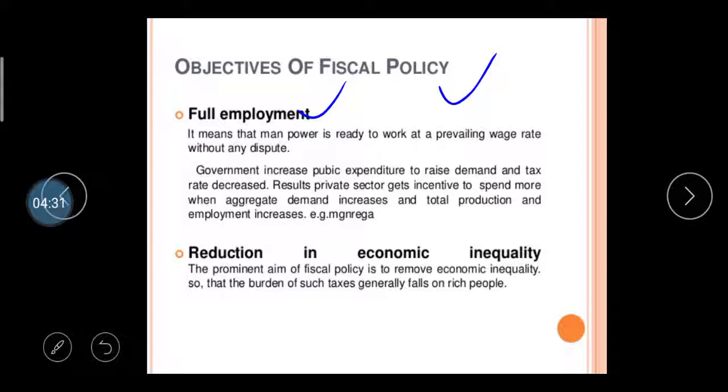Second one is the reduction of economic inequality. The prominent aim of this fiscal policy is to remove economic inequality, so that the burden of tax is generally placed on the rich people. So they have to try to create equality between the poor people and the economically upper class people. So they have to reduce economic inequality through this fiscal policy.